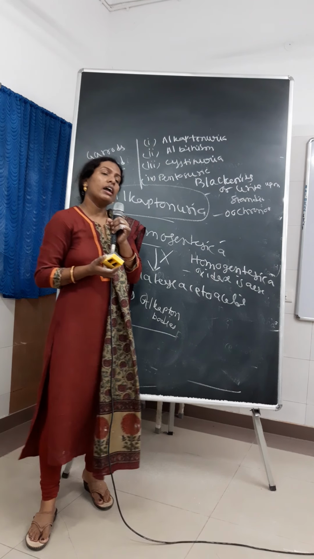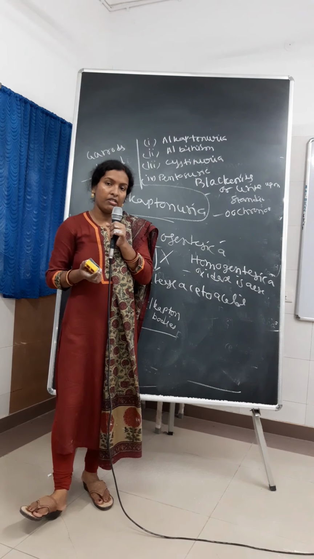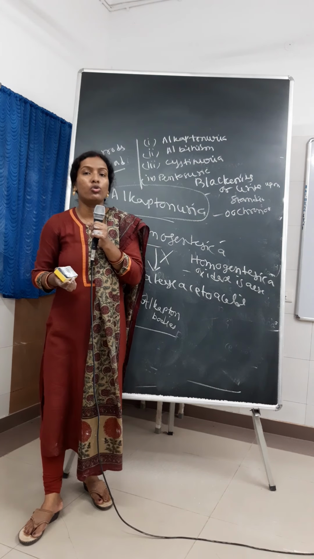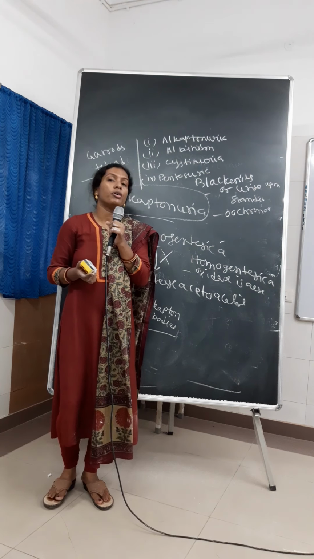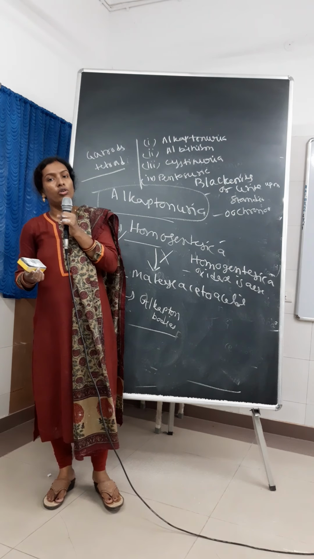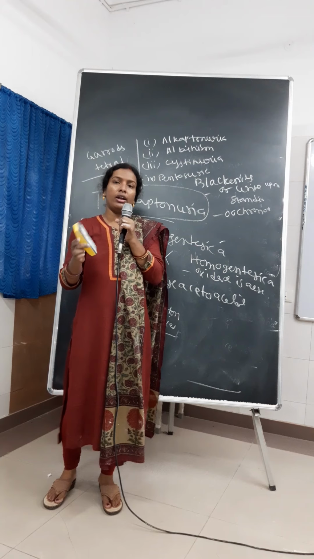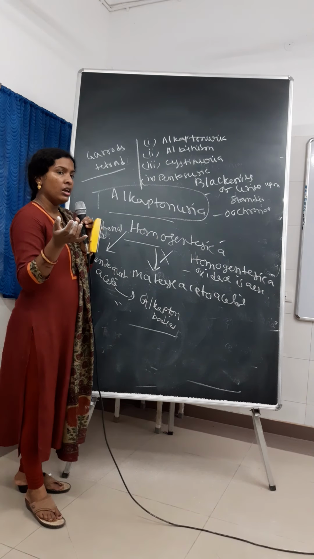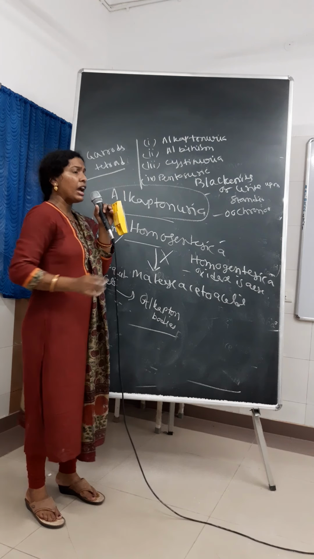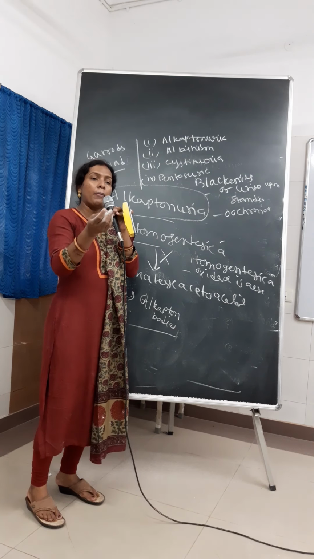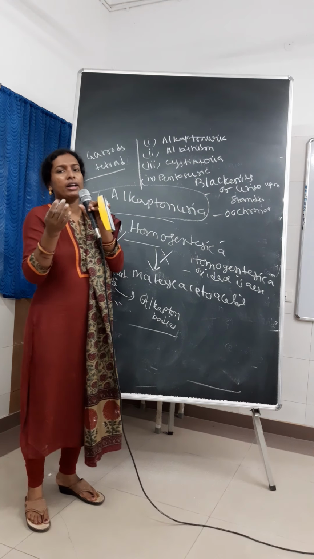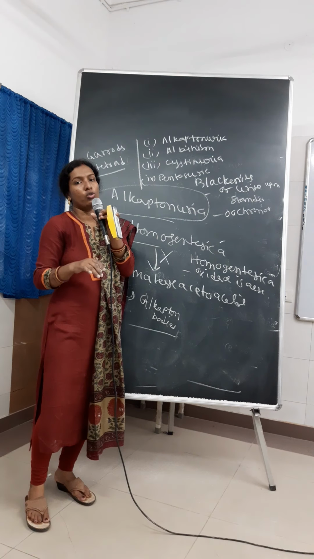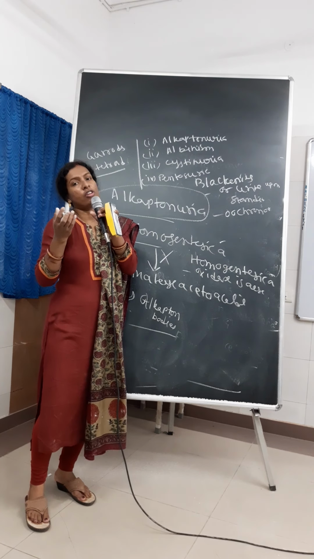I have already told that here the deficiency is in the tyrosinase enzyme. This enzyme is completely absent. So tyrosine cannot be converted to DOPA, and ultimately DOPA cannot be converted to indolequinone. See first what is happening: tyrosine with the enzyme tyrosinase is converted to DOPA, then DOPA by the enzyme tyrosinase is converted to dopaquinone, and then dopaquinone is converted to indolequinone, and indolequinones are polymerized and form melanin.